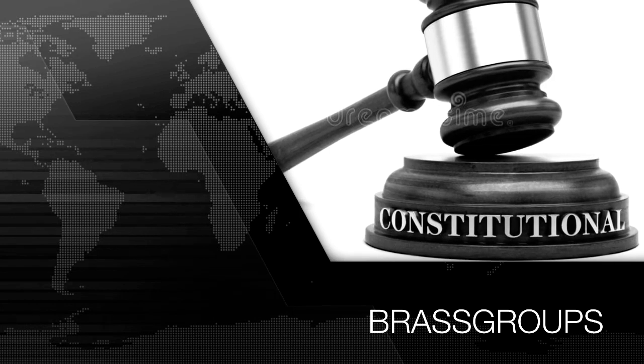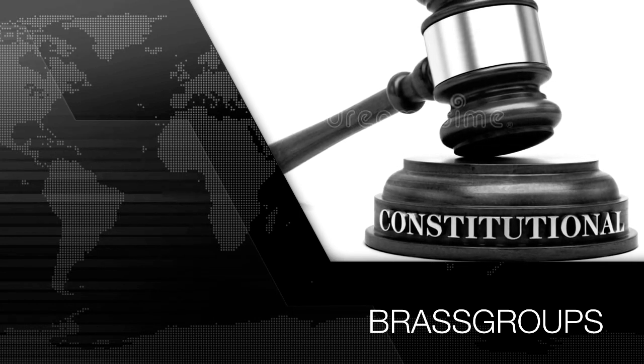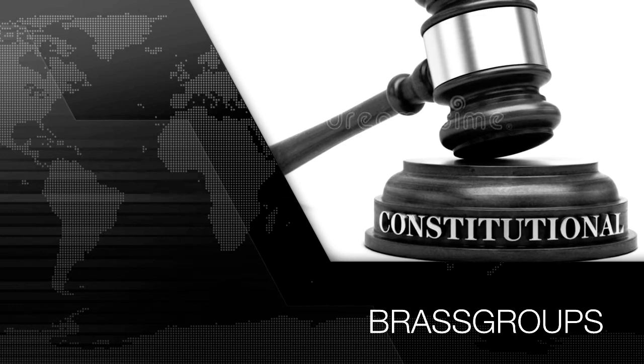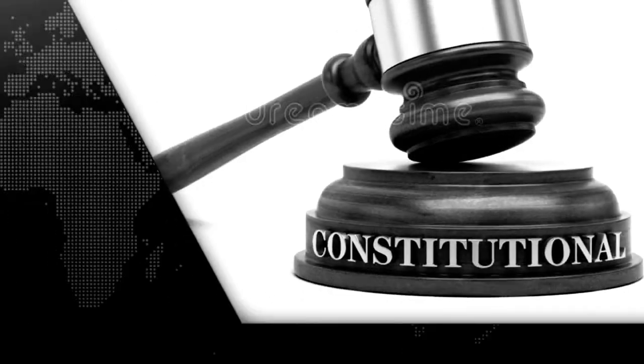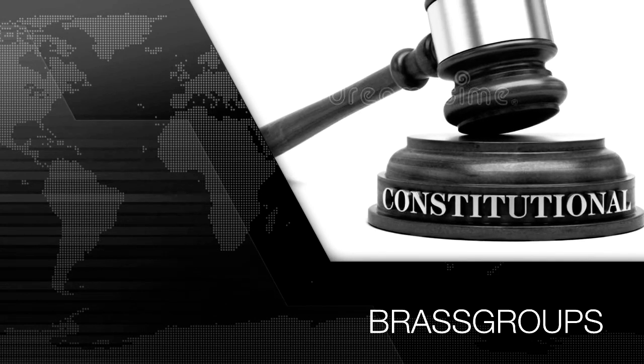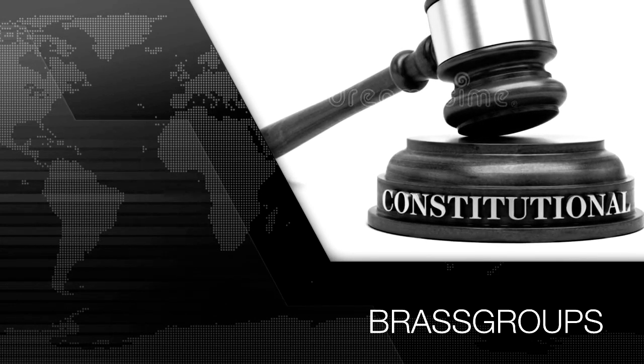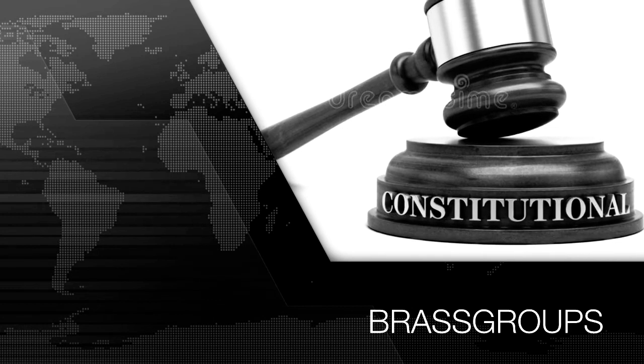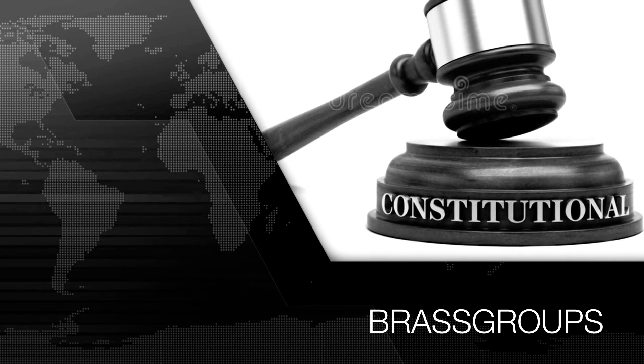That is Article 245 to 248. And we already drew a distinction between ordinary legislative power and constituent power. Ordinary legislative power is the power of the Parliament to bring about simple enactment, which does not involve amendment of the Constitution under Article 368.